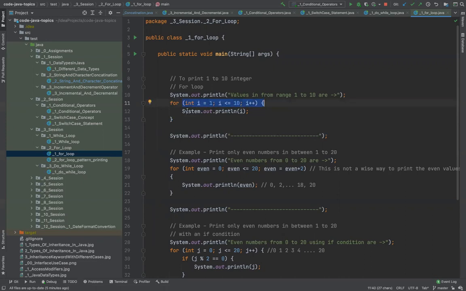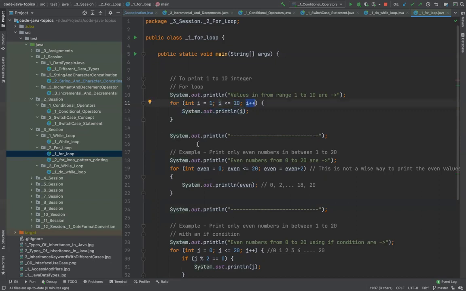Again, I'll say it again. I want to run this line 10 times. So I have to write where to start. I'll say it starts from i and should end at 10. And every time I do it, the value of i should be incremented. So every time it should be incremented, right?